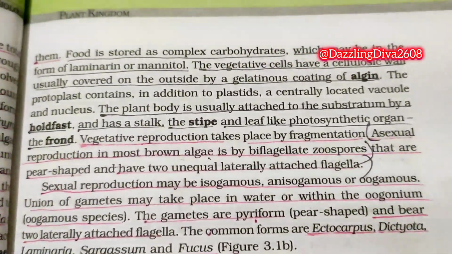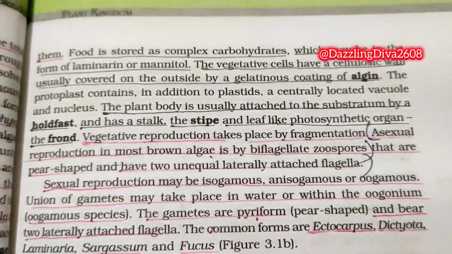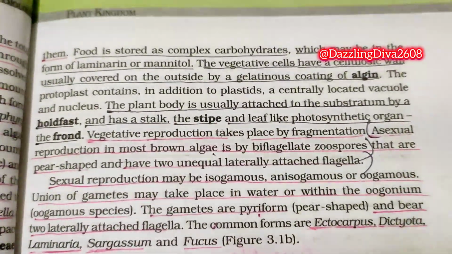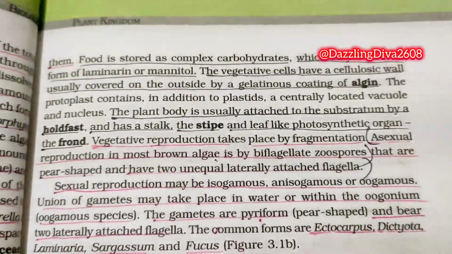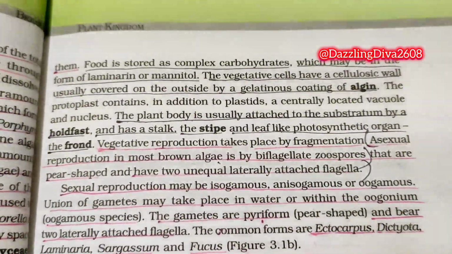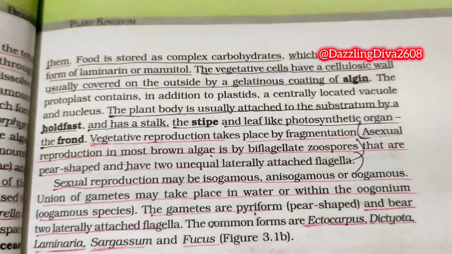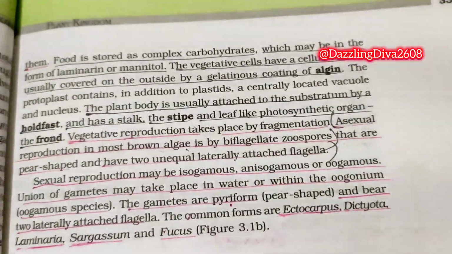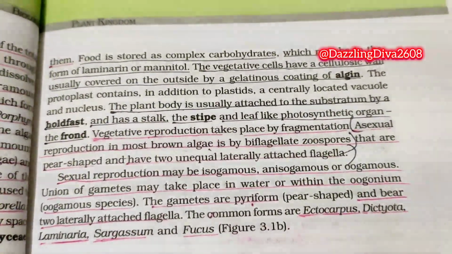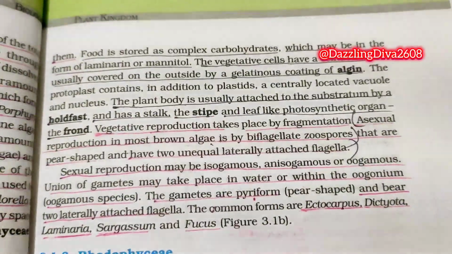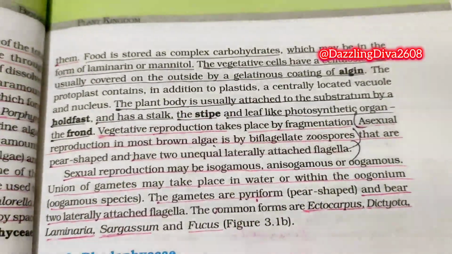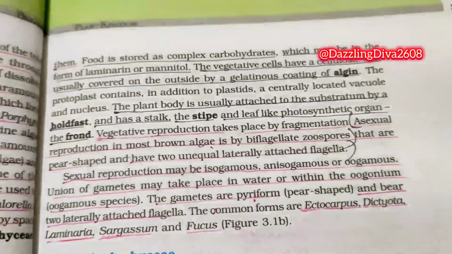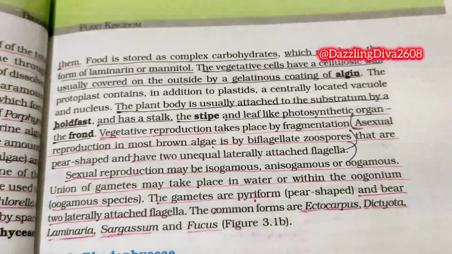Food is stored as complex carbohydrates, which may be in the form of laminarin or mannitol. The vegetative cells have a cellulosic wall, usually covered on the outside by a gelatinous coating of algin. The protoplast contains, in addition to plastids, a centrally located vacuole and nucleus. The plant body is usually attached to the substratum by a holdfast and a stalk, the stipe, and a leaf-like photosynthetic organ, the frond. Vegetative reproduction takes place by fragmentation. Asexual reproduction in most brown algae is by flagellated zoospores that are pear-shaped and have two unequal laterally attached flagella. Sexual reproduction may be isogamous, anisogamous, or oogamous.